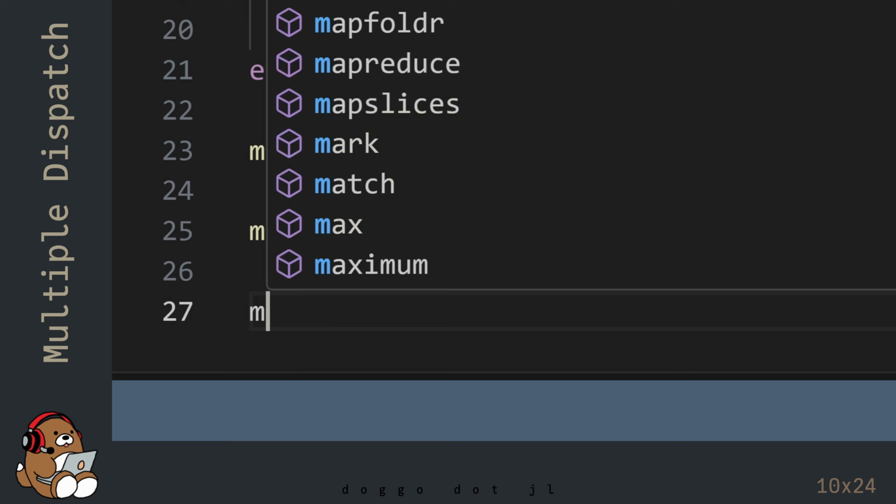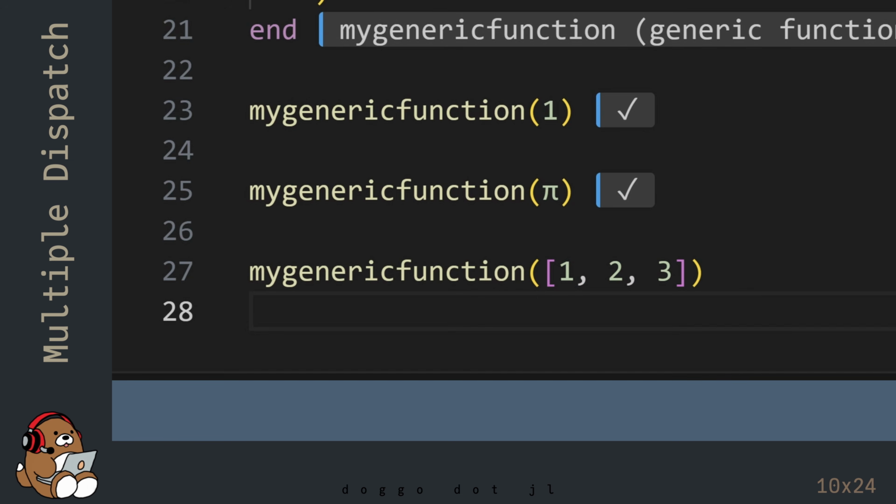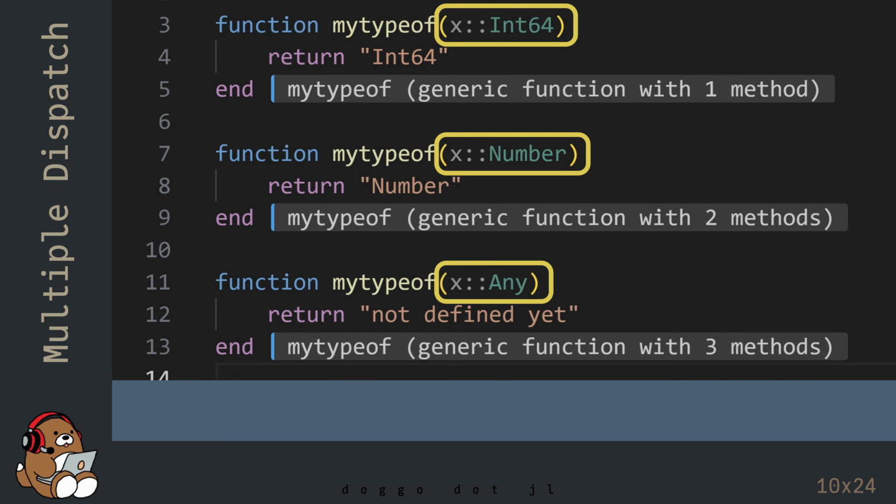Let's try one more example using an array. This time in the REPL, you'll see the output array123 is type not defined yet. The myTypeOf function doesn't have a method for an array.